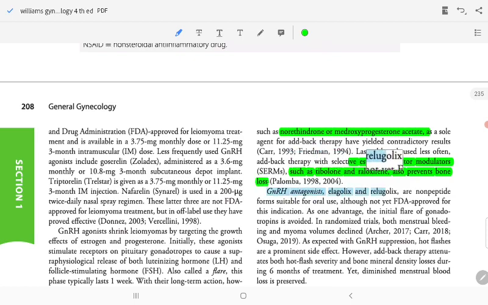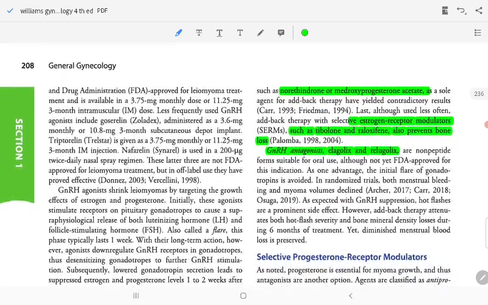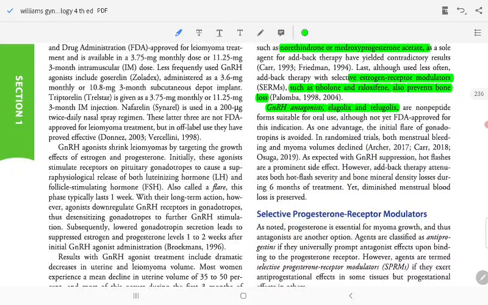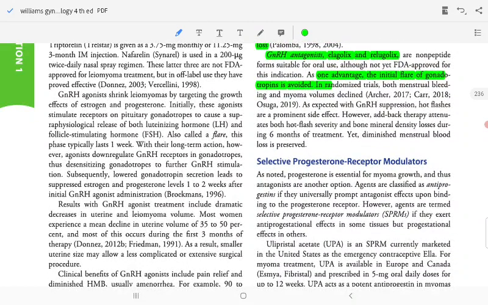GnRH antagonists, elagolix and relugolix, are non-peptide compounds suitable for oral use, although not approved for this indication. As one advantage, the initial flare of gonadotropin is avoided, and both menstrual bleeding and myoma volume decline. As expected with GnRH suppression, hot flashes are a primary side effect. However, addback therapy attenuates both hot flash severity and bone loss during 6 months of treatment.